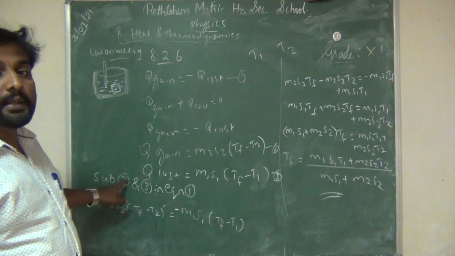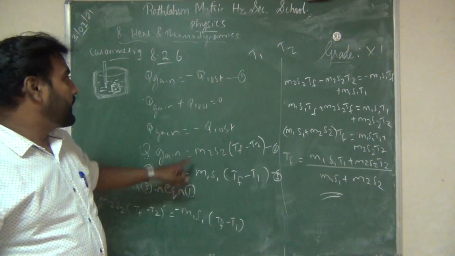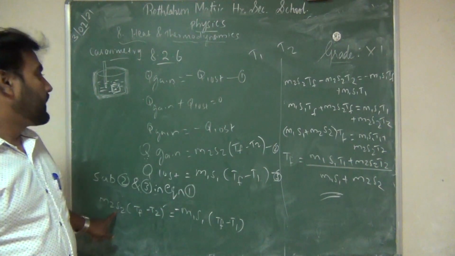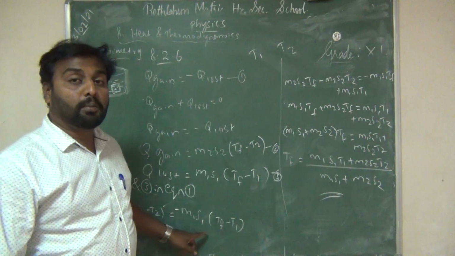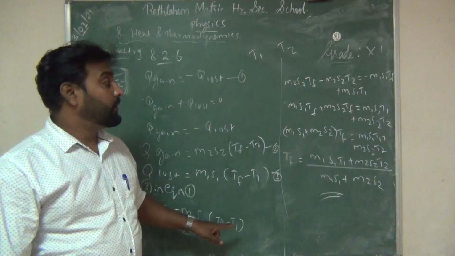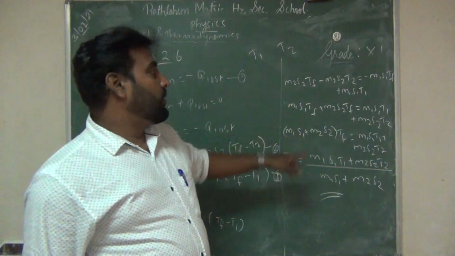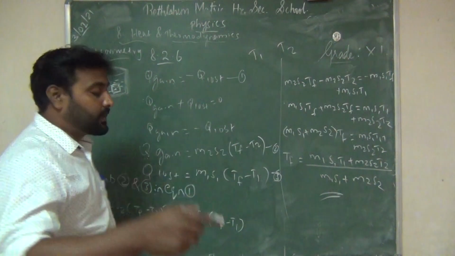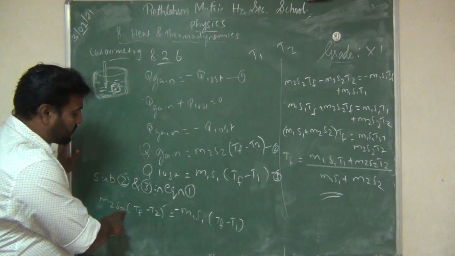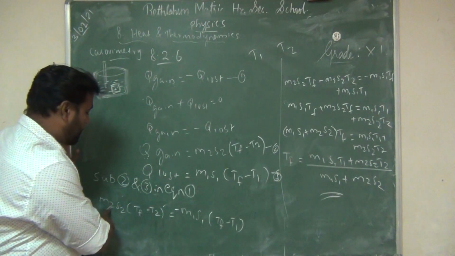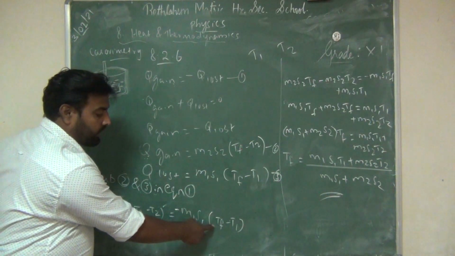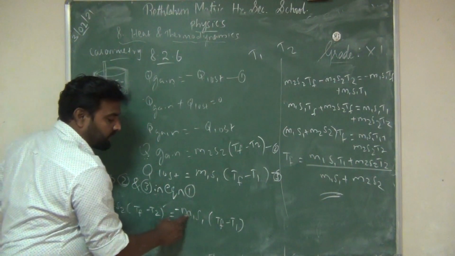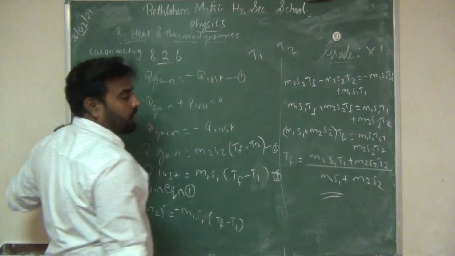Now substituting equations 2 and 3 in equation 1, we will get M2 S2 (Tf minus T2) is equal to minus M1 S1 (Tf minus T1). Now just multiply: M2 S2 Tf minus M2 S2 T2 is equal to minus M1 S1 Tf, minus into minus is plus, then M1 S1 T1.